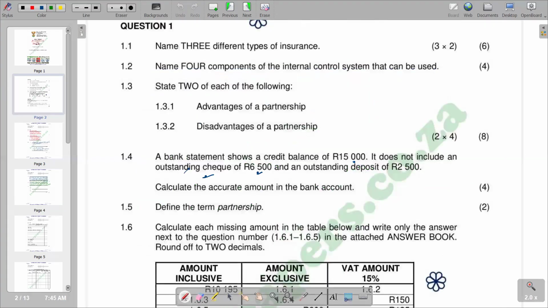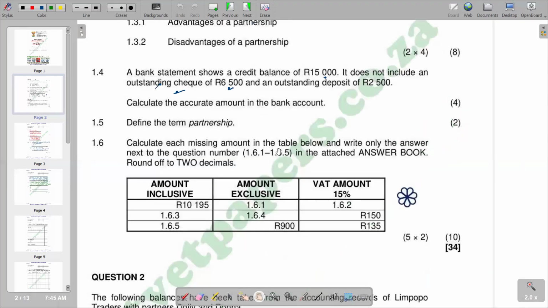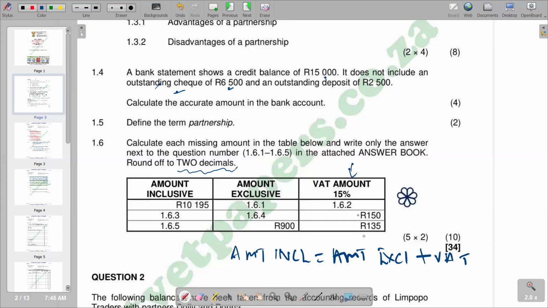I think that is now our 1.6. It says calculate each missing amount in the table below and write only the answer next to the question number, that's 1.6.1 up to 1.6.5 in the attached answer book, rounded off to 2 decimal places. Very important for you to take note that if we say amount exclusive plus VAT, you get amount inclusive. So basically amount inclusive is equal to amount exclusive plus VAT amount. This is generally what we have as the data representation.